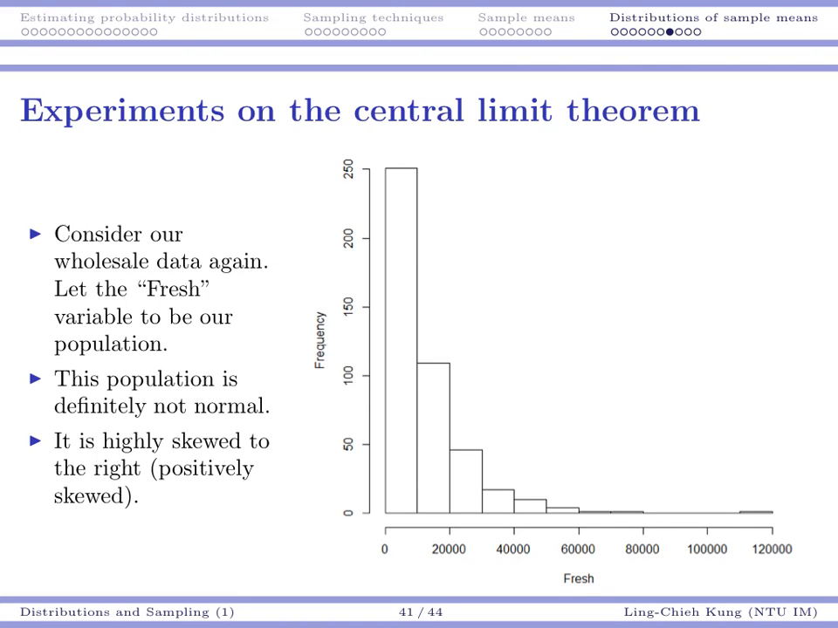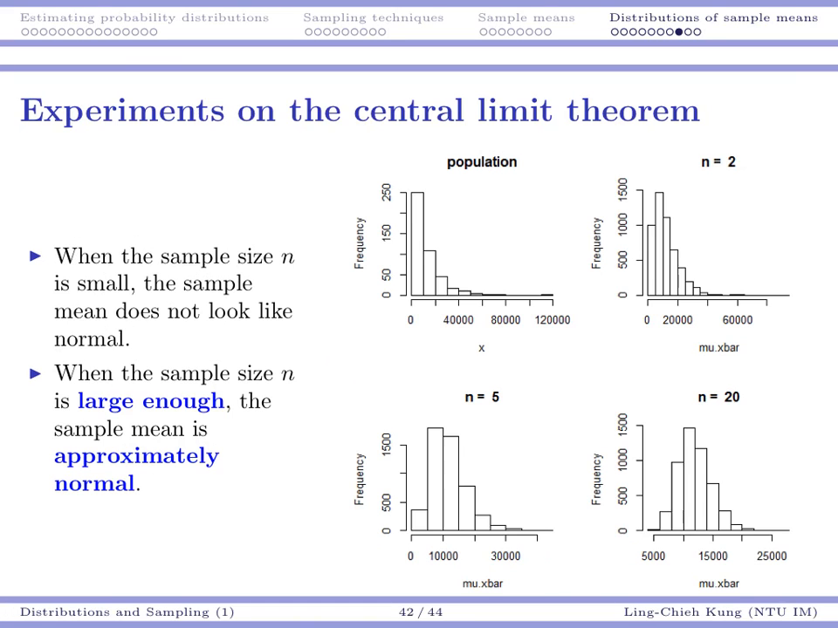Consider our wholesale data again, and we know there is a variable called fresh. If we draw the histogram of fresh, we can see obviously the population is not normal. We have a right tail. In that case, we want to test the central limit theorem by taking samples from this population, and try to see whether we are doing right or wrong with our central limit theorem.